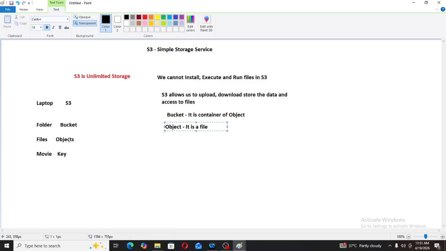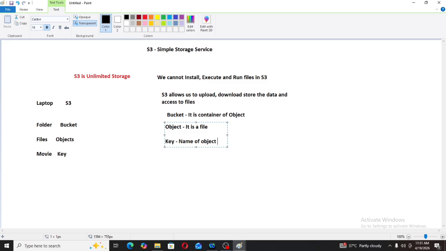Bucket is a collection of objects, like a collection of files, but instead of files we say objects. Then what is key? Key is nothing but the name of the object.